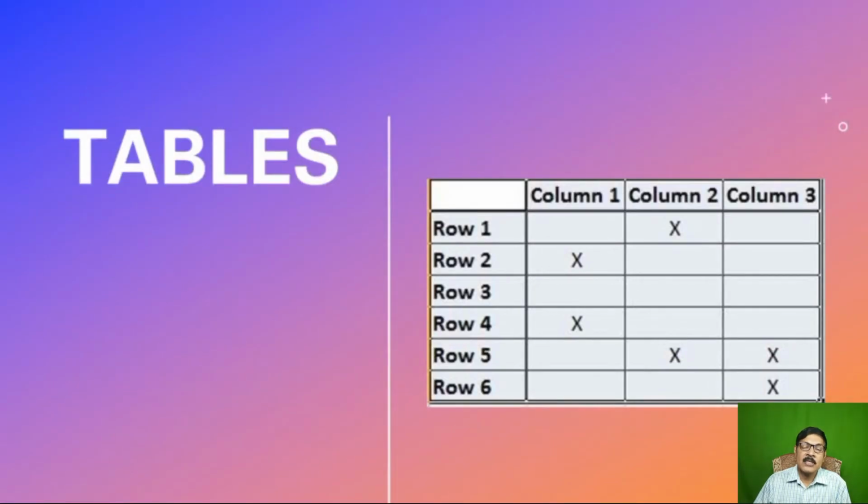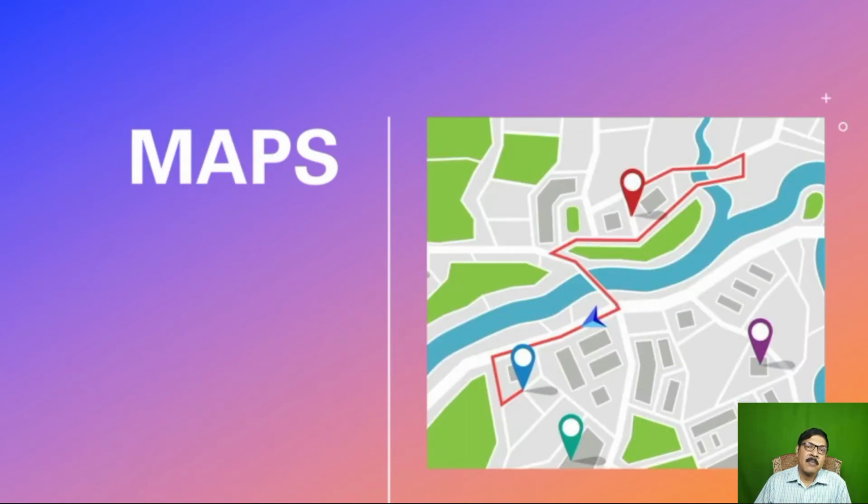We also have tables. Tables are another form of visual communication, and tables contain the data, the facts or figures, in rows and columns. So the data is organized in rows and columns. We also have maps, and maps are a diagrammatic representation of a particular area.